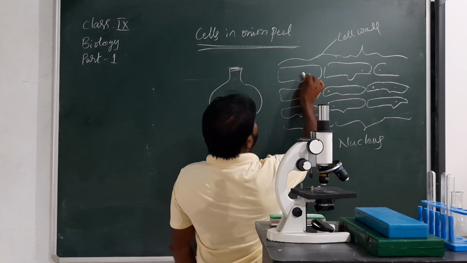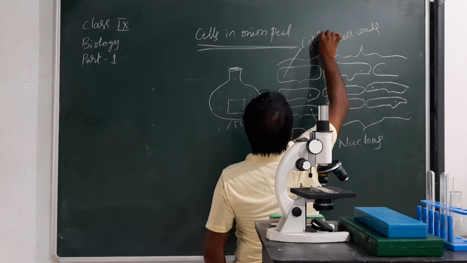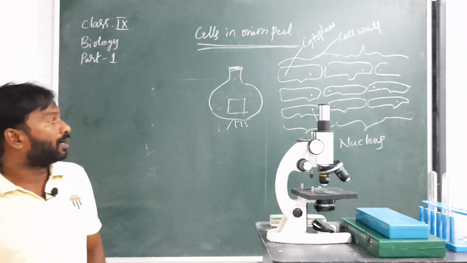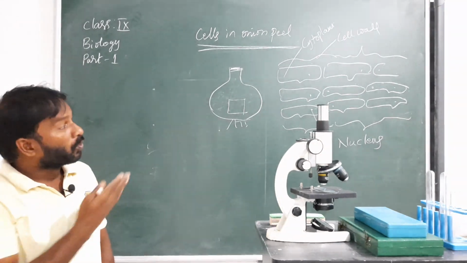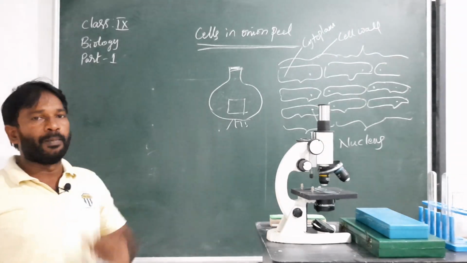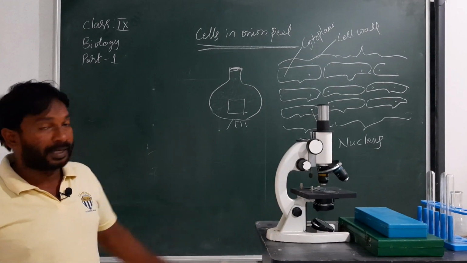Next, this one is called the cytoplasm. Like this the structures appear. A group of cells appears, arranged in a specific manner. Like this we can observe onion peel cells.